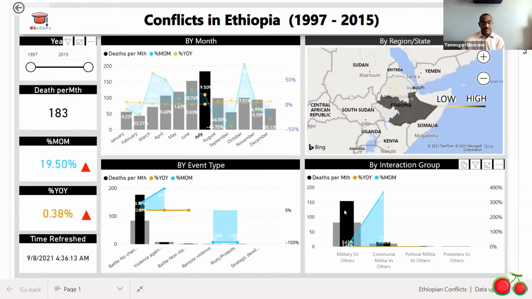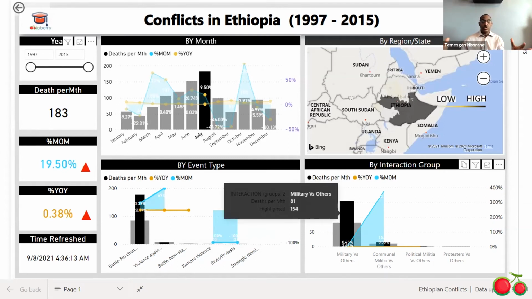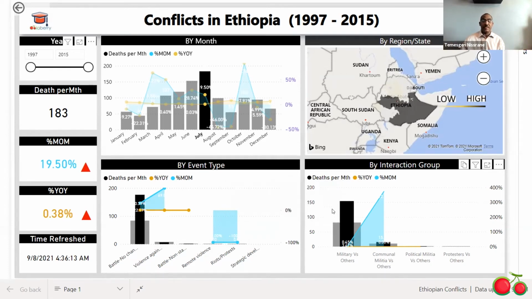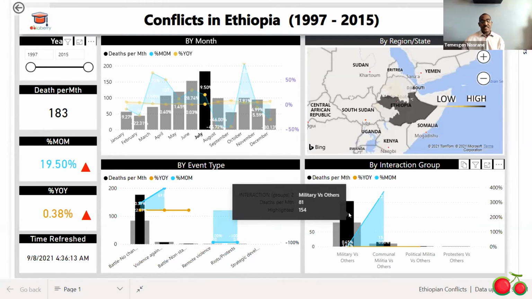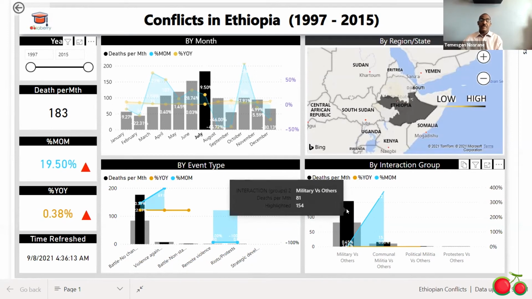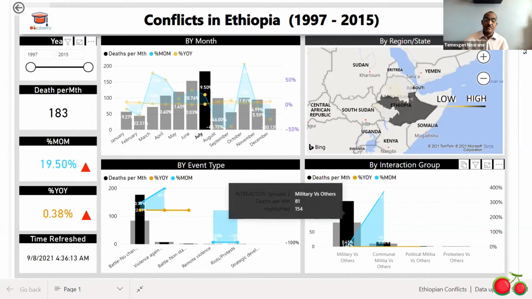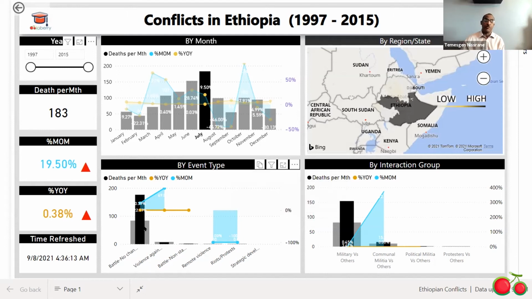Who were fighting in this conflict? We can see it by the interaction group. The interaction group shows the two groups who are fighting. This shows that the military, the government force, is fighting versus others. The others are the rebels, including ethnic militias, protesters, and rioters, all included in this. Their significance in days is very low, that's why I merged all of them. But most days are caused by the government forces or the military forces.